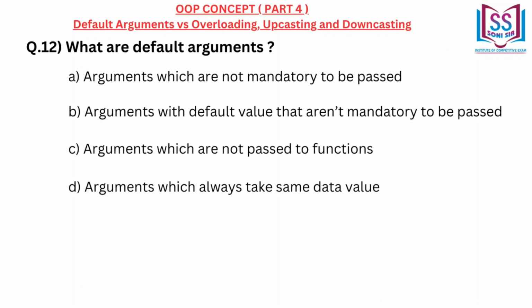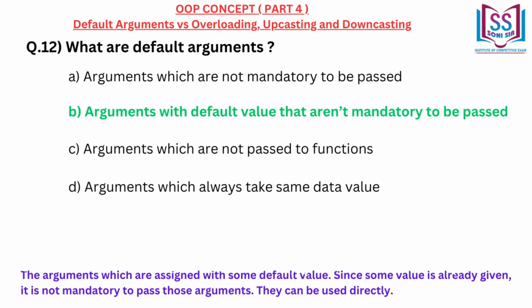What are default arguments? A. Arguments which are not mandatory to be passed. B. Arguments with default value that aren't mandatory to be passed. C. Arguments which are not passed to functions. D. Arguments which always take same data value. Correct answer B. Arguments with default value that aren't mandatory to be passed.